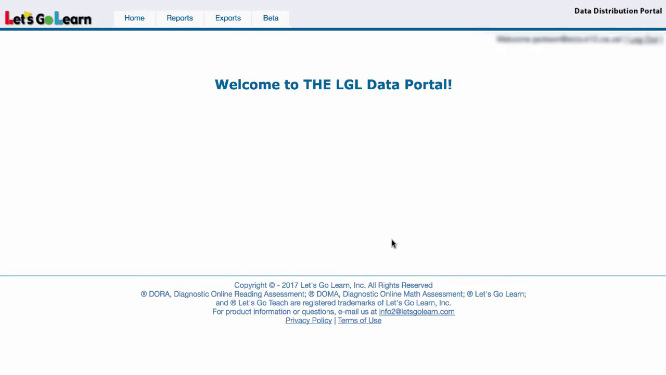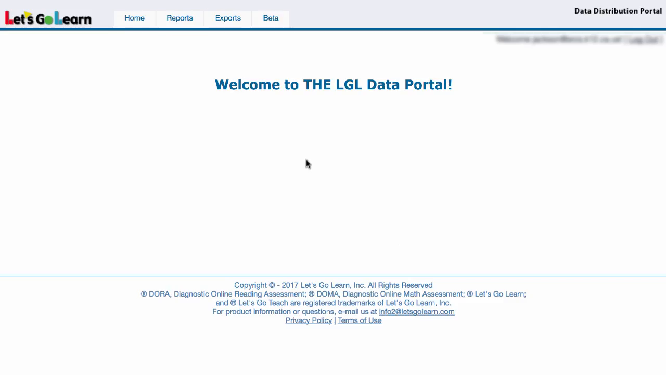Hello, I'm going to be showing you a quick demonstration of the RTI reports that can be accessed via the Let's Go Learn data portal. First of all, I do need to be logged in as an administrator who has access to multiple sites or a single site. So this report can actually be run by either a principal or a district administrator who has access to more than one school.